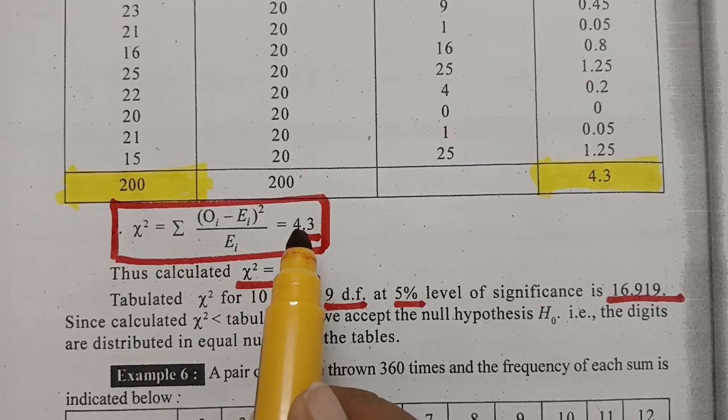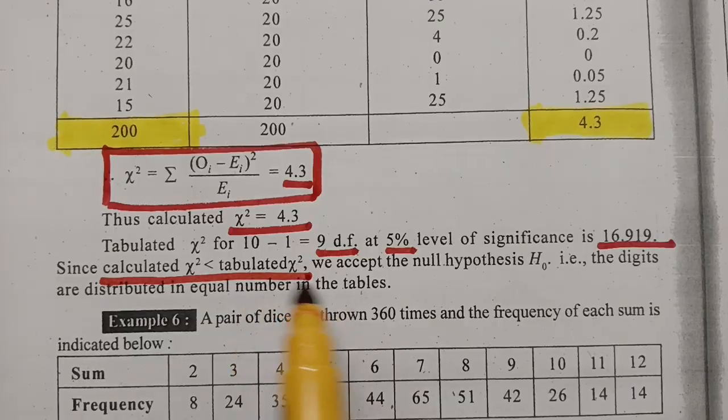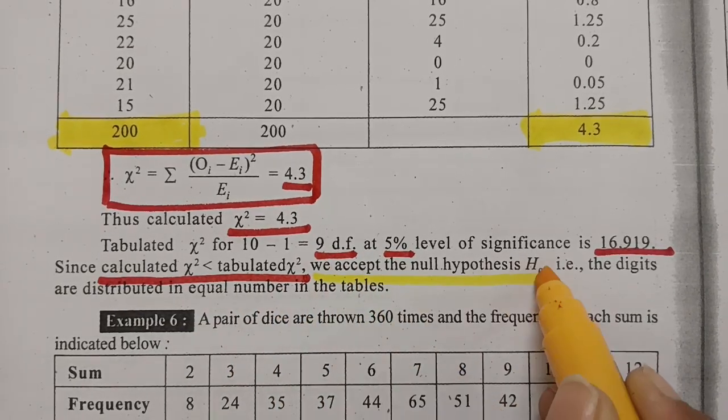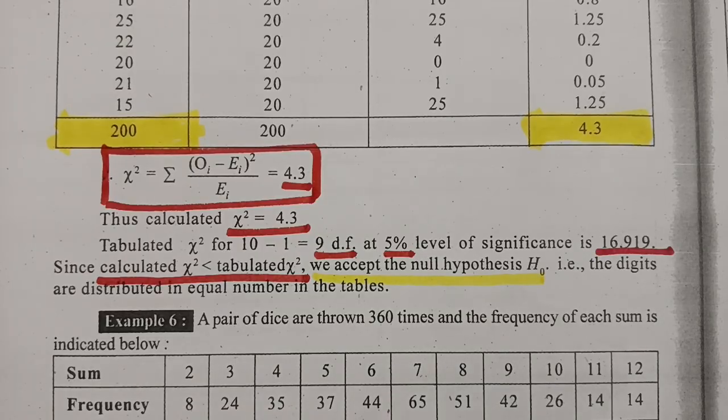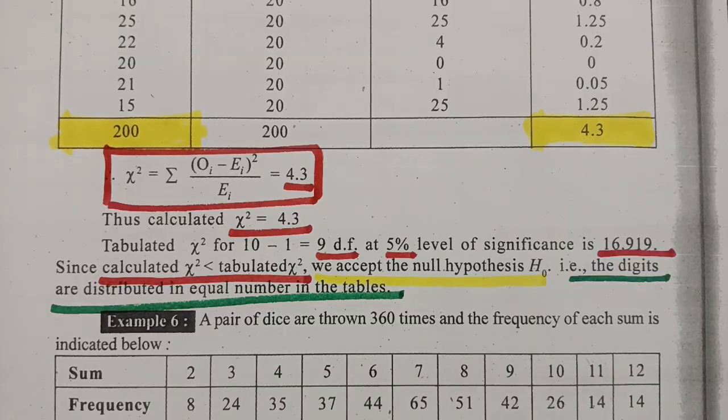As the calculated value is smaller than the tabular value, the calculated value is less than the tabular value, and therefore we are going to accept the null hypothesis. So here the digits are distributed in equal number in the table, and this is how we have to solve. And this is chi-square test of goodness.